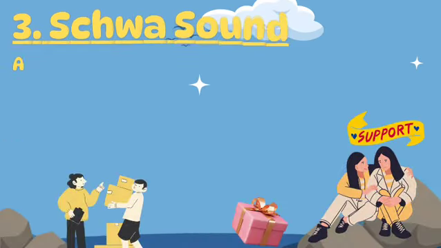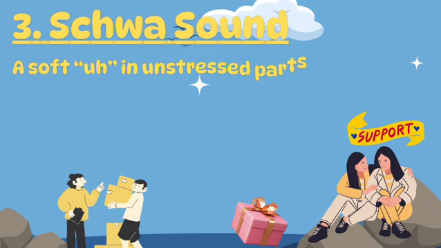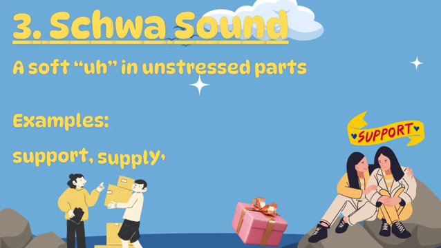3. Schwa sound. A soft uh in unstressed parts. Sometimes, the letter U doesn't make a strong sound at all. It just makes a quiet uh sound, especially when it's not the main part of the word. Examples: support, supply, surprise.